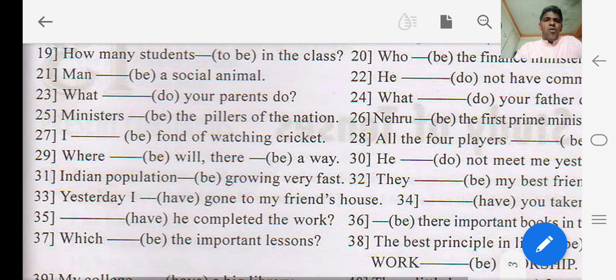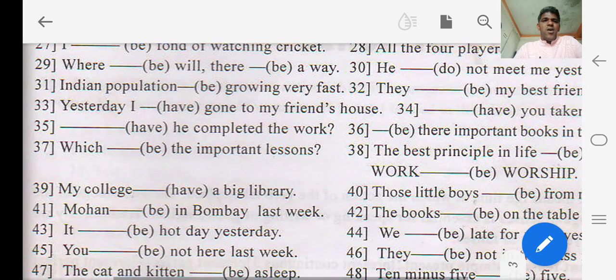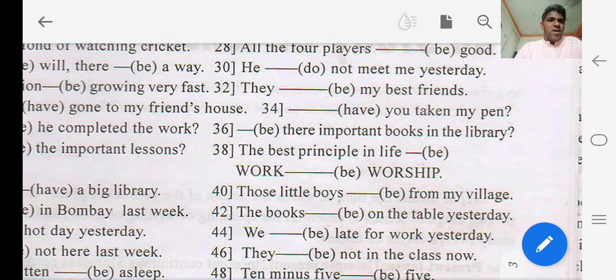So this is how forms of to be are to be used. So in the example number 37, which ___ the important lessons. So which are the important lessons, because the subject is important lessons. Similarly, the best principle in life is work is worship. So in this way you can practice this exercise.